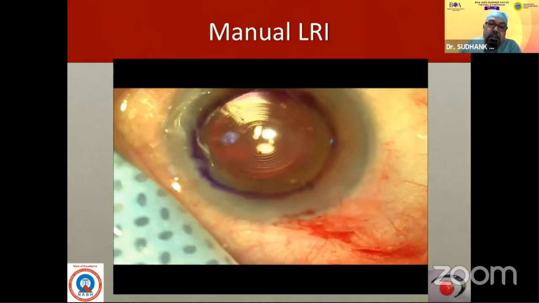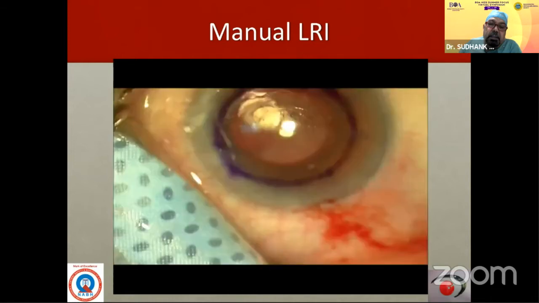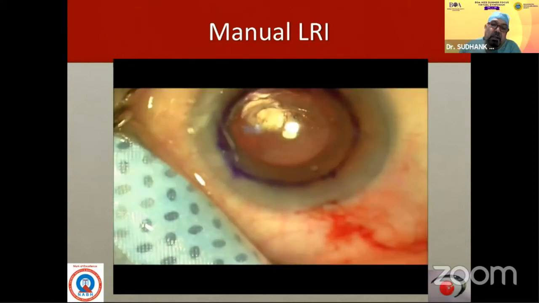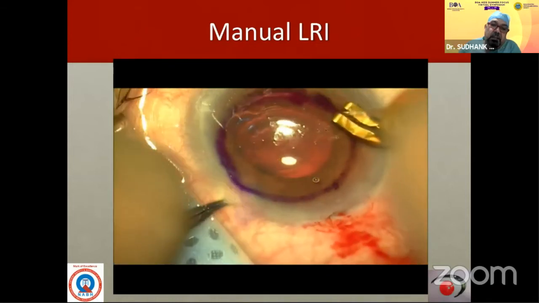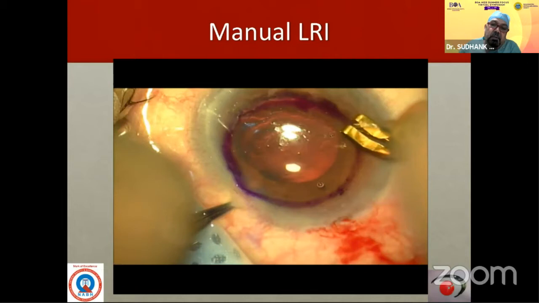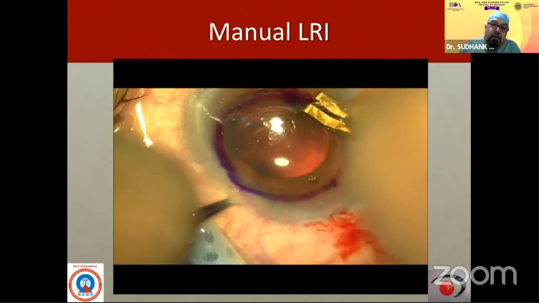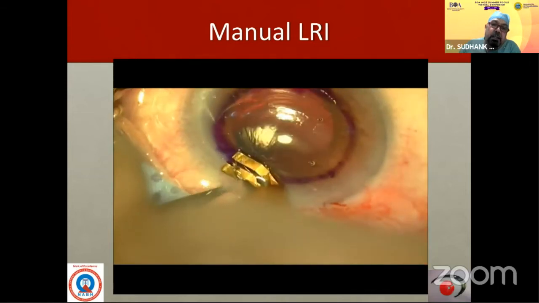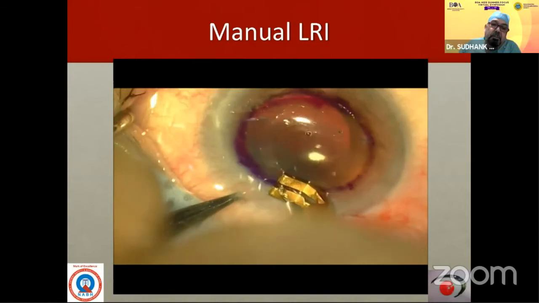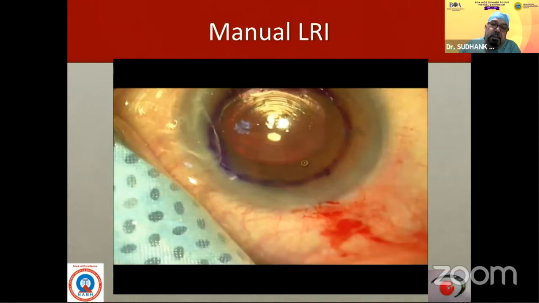knife, and we put the thickness of the cornea, and then we have already decided what the axis is, what the mark is, and what the size of the LRIs is, and then we can mark it and do it. When you do it with the forward movement, you get the maximum depth. When you do it with the backward movement, the depth is less. So mark going forward, and maybe a couple of times forward and backward is good enough.